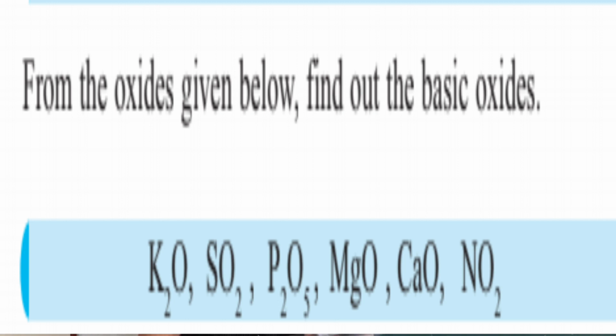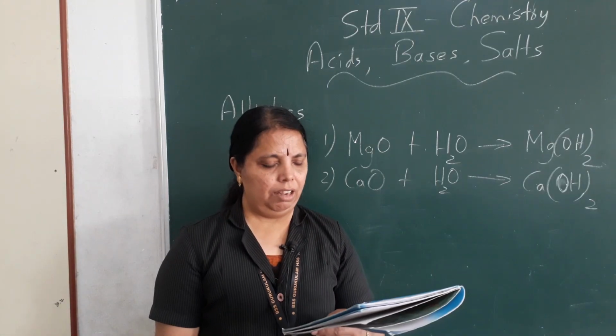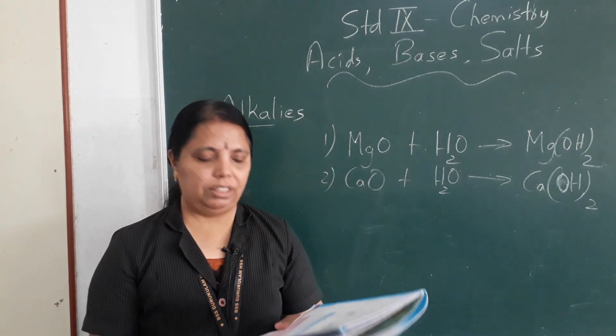Next, magnesium oxide, it is basic. Calcium oxide, it is also basic. Last one, nitrogen dioxide, it is acidic in nature because nitrogen is a non-metal. Clear? Okay. Now I move on to a table.